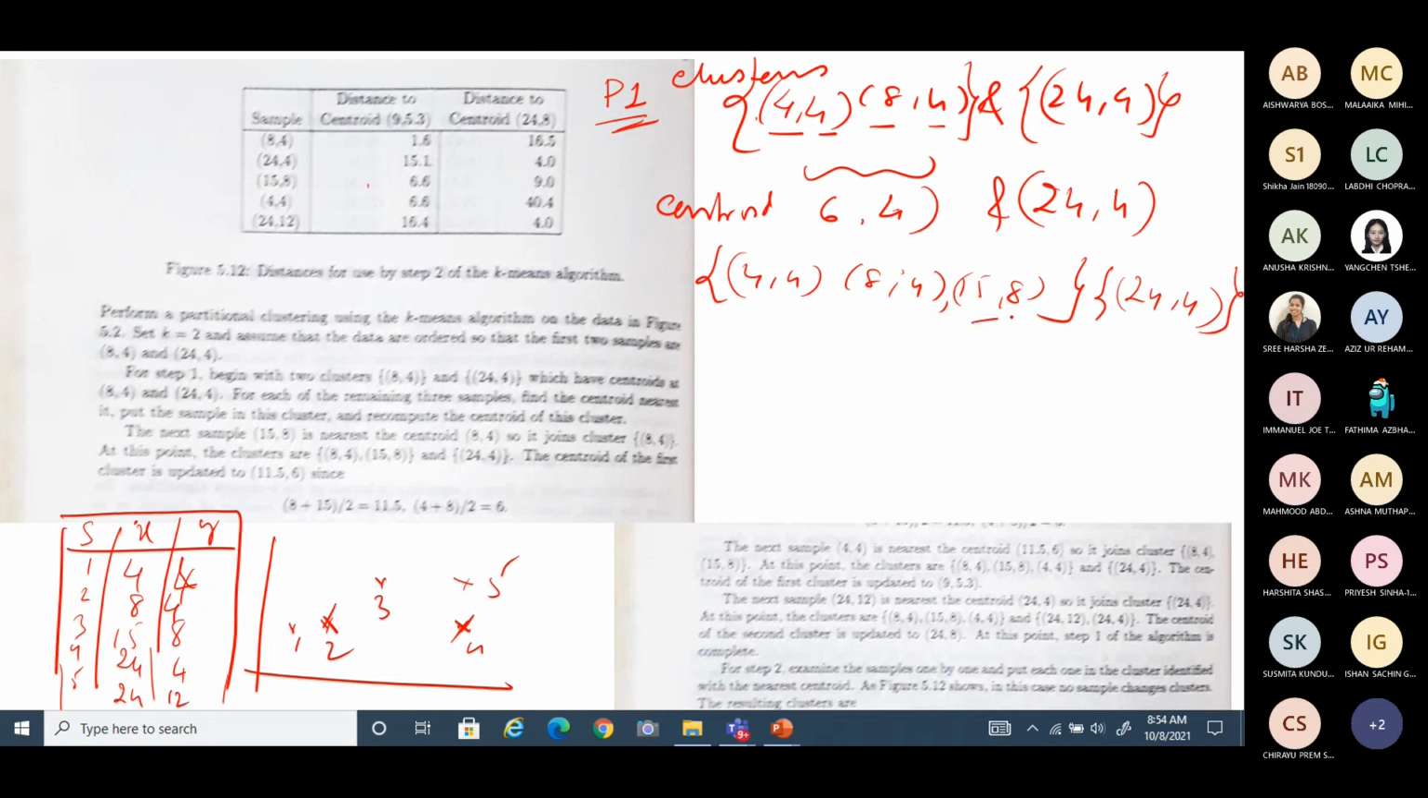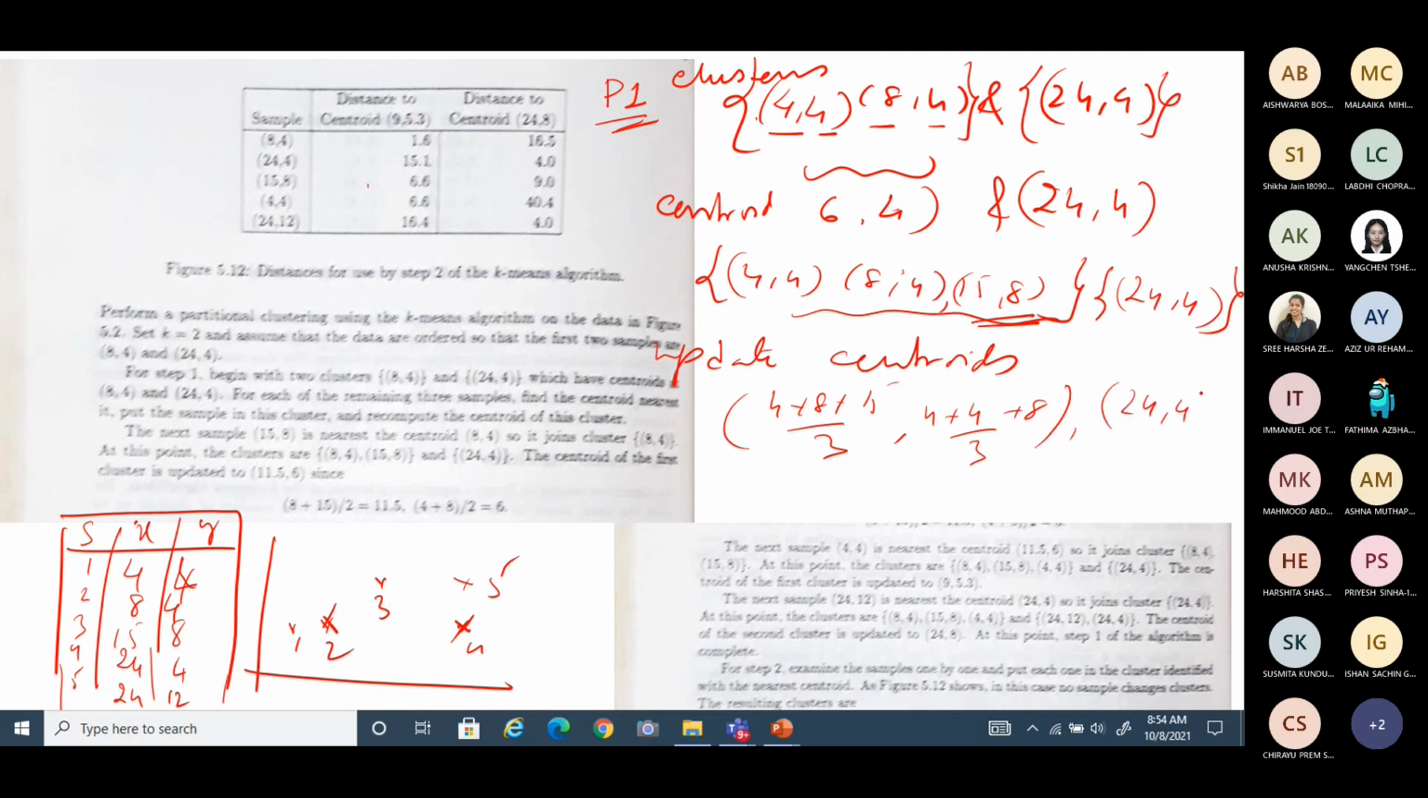Once you add one sample to one of the clusters, the cluster changes. Immediately update your centroid; the updated centroid you have to find. So what is the updated centroid of this? Which is 4 plus 8 plus 15 by 3. How much is it? And 4 plus 4 plus 8 by 3 here. So these are the centroids. And the other centroid is the same. It is not changing.